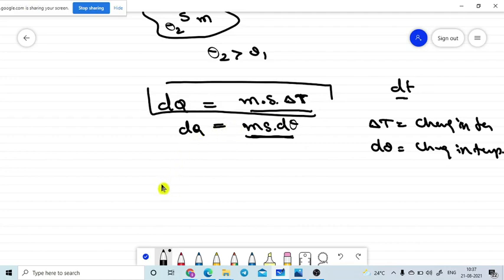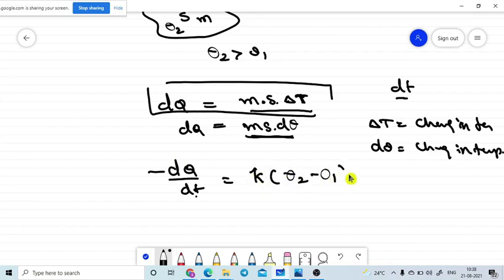So from where we stopped: minus dq by dt is the rate of energy transfer. That means in time dt this much energy is transferred, which is the rate of energy lost by the hot body, equal to small k into theta 2 minus theta 1.